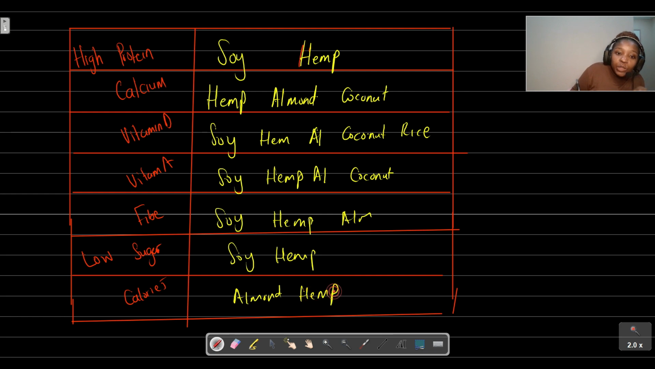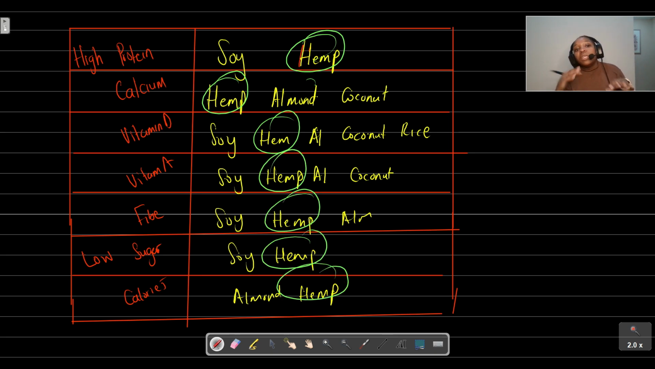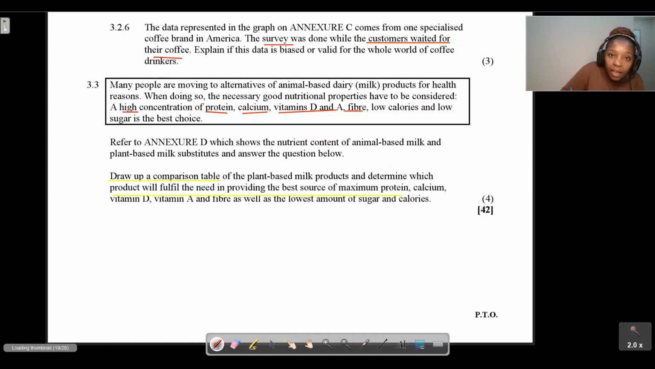Then from here, we're trying to find the value that keeps appearing the most. Do you see? In every single row, hemp is appearing. Therefore, we can conclude that the product that will provide the best source of maximum protein, calcium, vitamin D, vitamin A, fiber, as well as the lowest amount of sugar will be hemp.